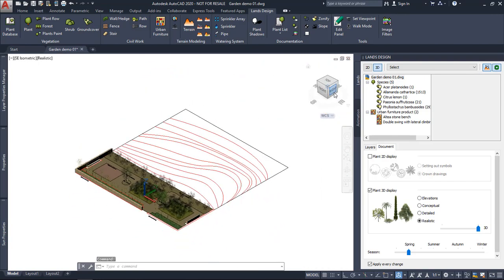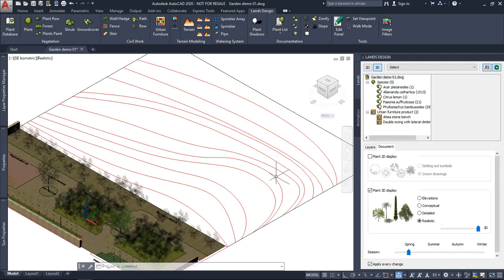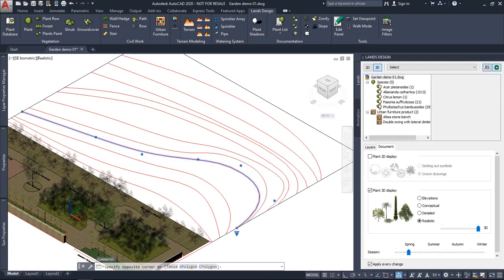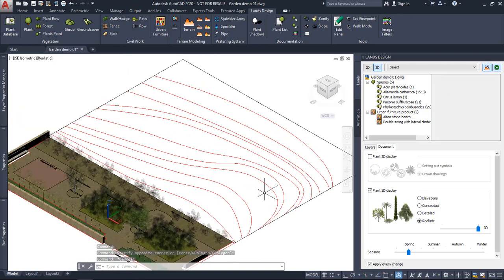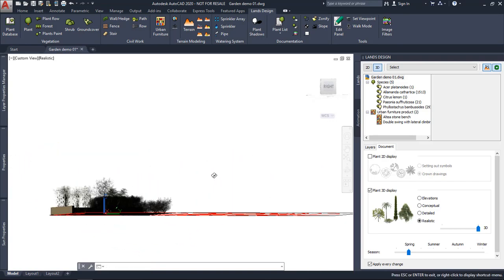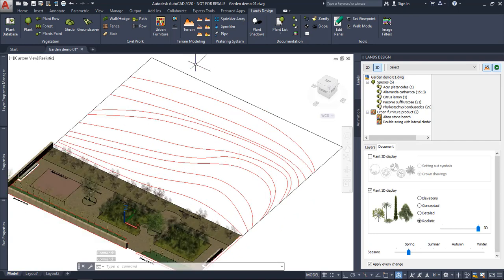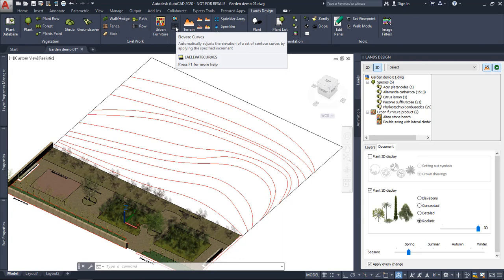All right, let's go back to 3D view, and let's take a look at the terrain modeling tools. In this case, I'm going to use these curves that we've got here to generate the terrain, which is a common situation if you get a DWG file where there are all the curves of the terrain. But as you can see, all these curves are in the same plane. So the first thing I will do is to elevate them according to an increment. And I will use this command for that.